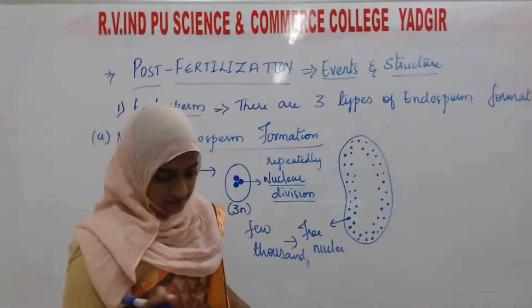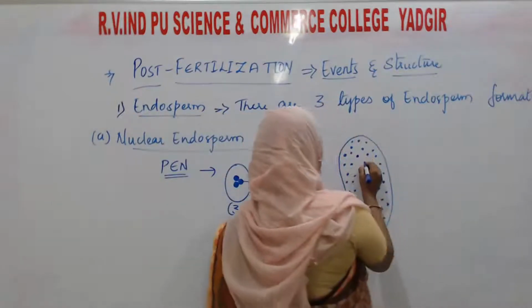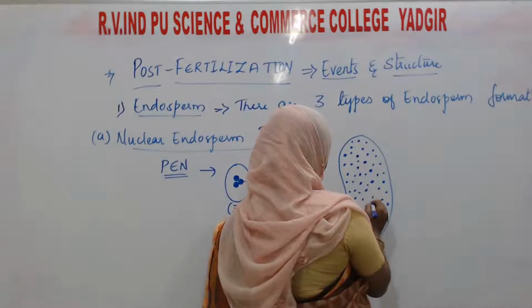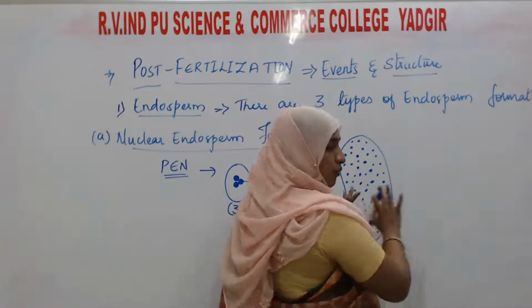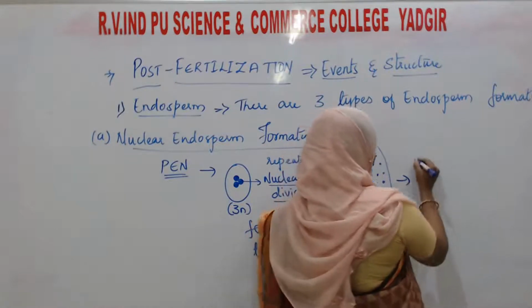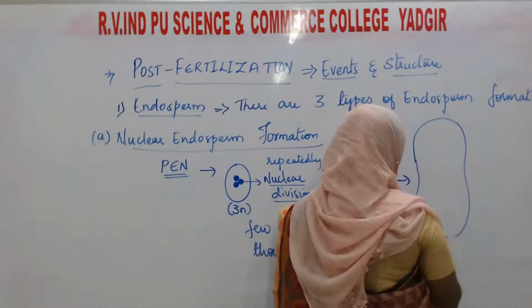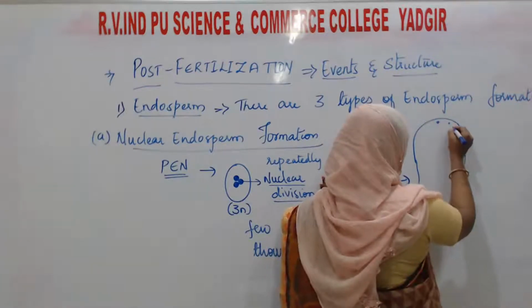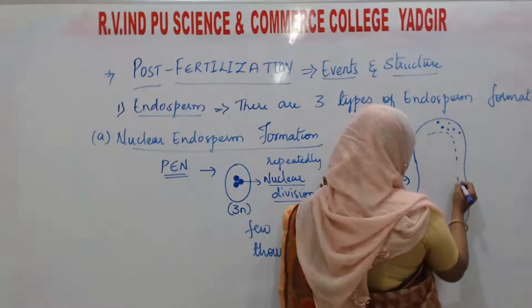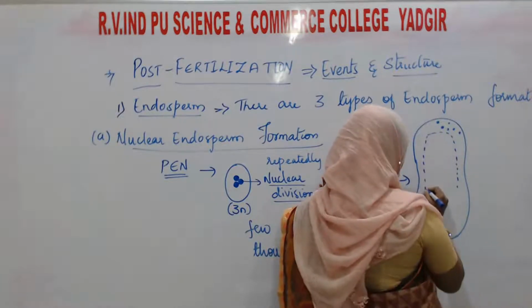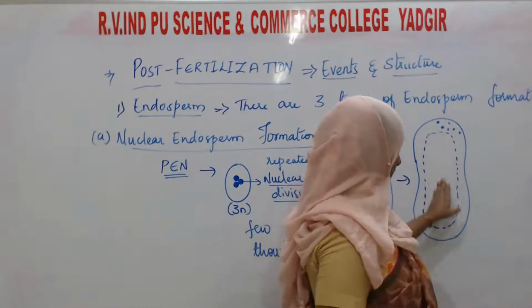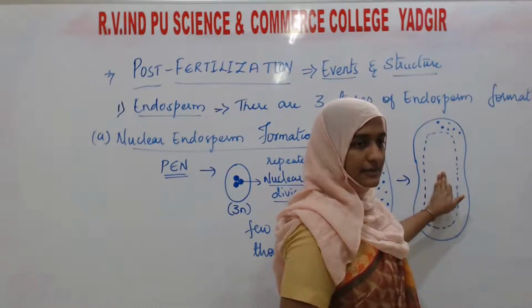How? I will show you here. See, for example, these are the nuclei. Later, during the formation of endosperm, these nuclei are pushed towards the periphery, the peripheral region. I will represent this region with imaginary lines. This is the peripheral region and this is the middle or central region.